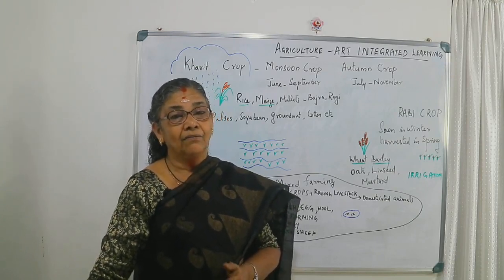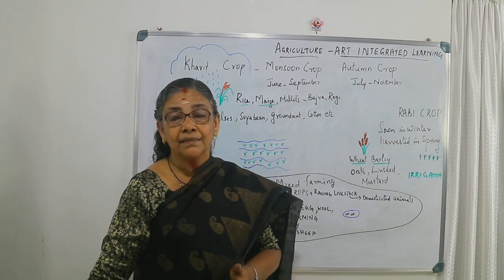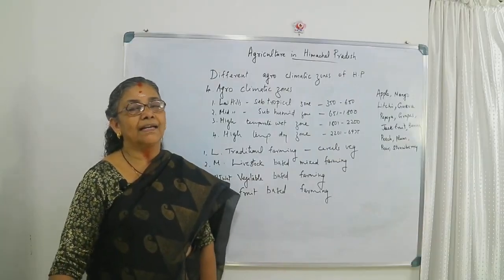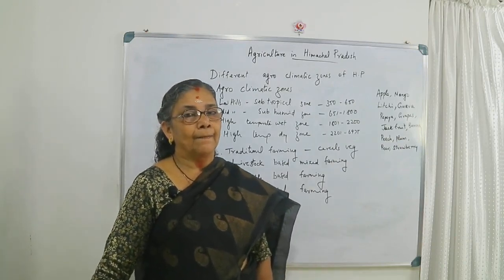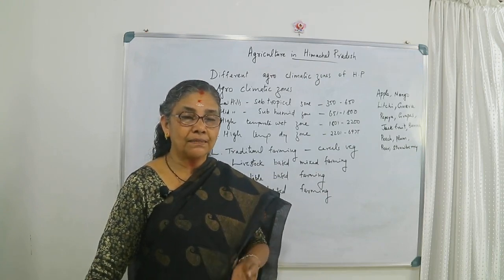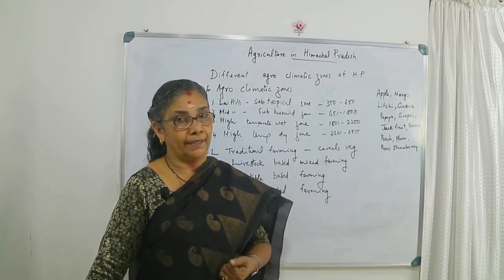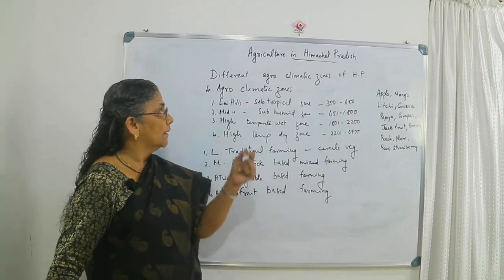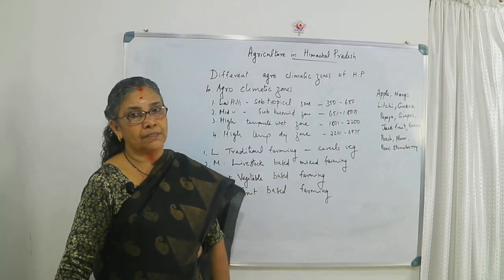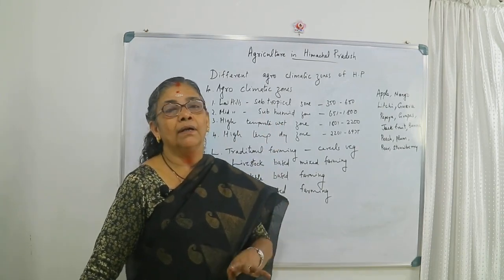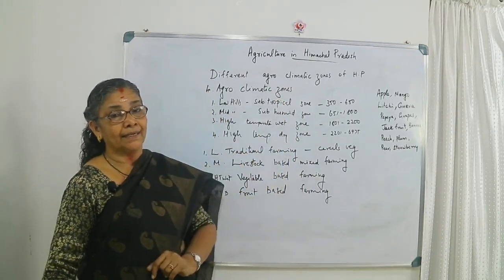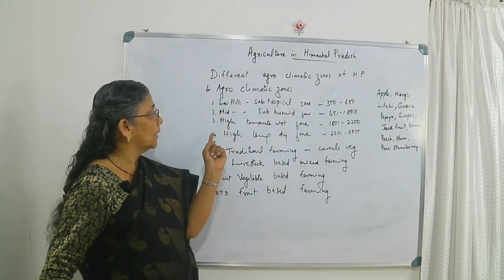Let us see what type of farming is done in Himachal Pradesh. Here we can see how the cereals, pulses, fruits and vegetables are grown. For this purpose, different agroclimatic zones are there. Four different categories of climatic zones have been created in Himachal Pradesh.